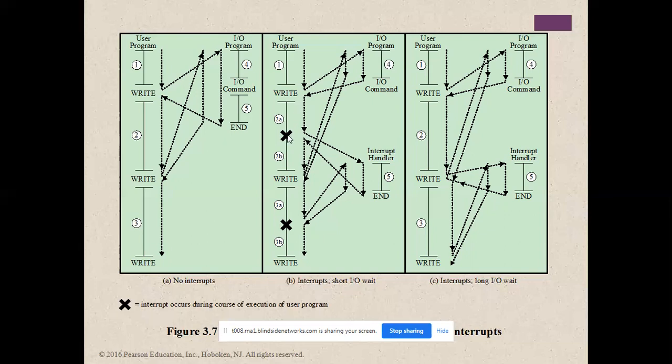Then an interrupt occurs during the course of the program, so it will go to the interrupt controller, then it will come back. Same operation. If I am teaching the course and it is going on, suddenly a telephone is coming, I have to attend. Suddenly a mobile phone, suddenly a WhatsApp message. So these are all the diagram for explanation about the interrupt. In the final exam, I am not going to ask you to draw this diagram because this is the general diagram of the interrupt.